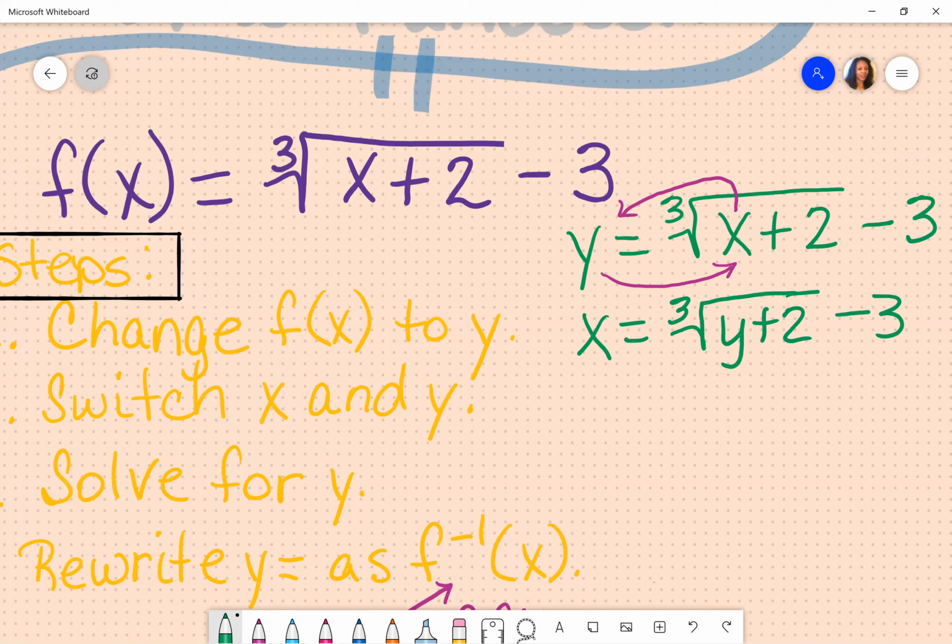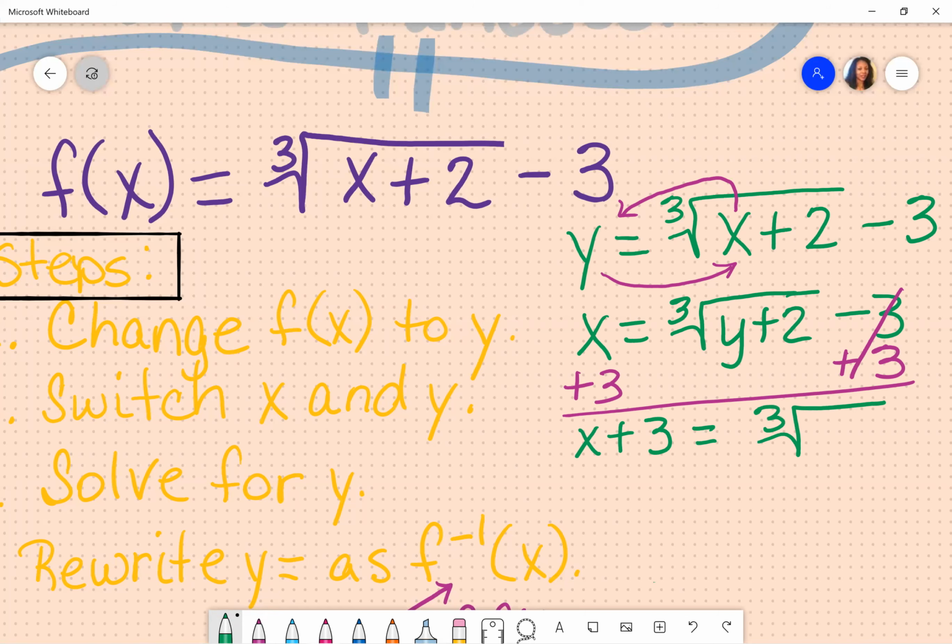Now the third step asks me to solve for y. So that means I'm going to move everything from the right-hand side to the left-hand side, which starts with my constant. So I'm going to add 3 to both sides to get rid of that 3. And now I'm left with x plus 3 is equal to the cube root of y plus 2. Recall prior knowledge, and to get rid of that cube root, you understand that you have to cube both sides.